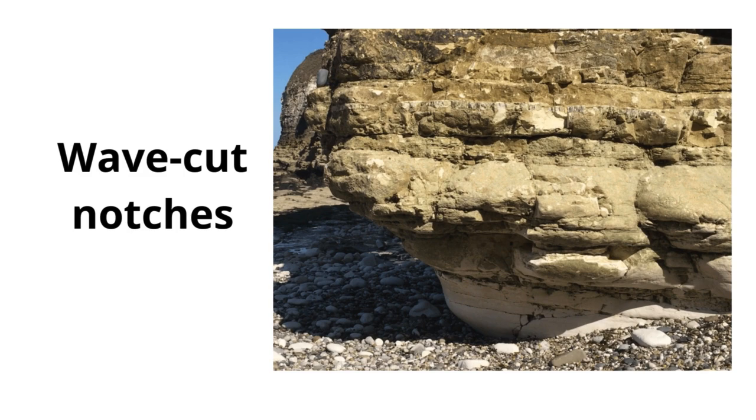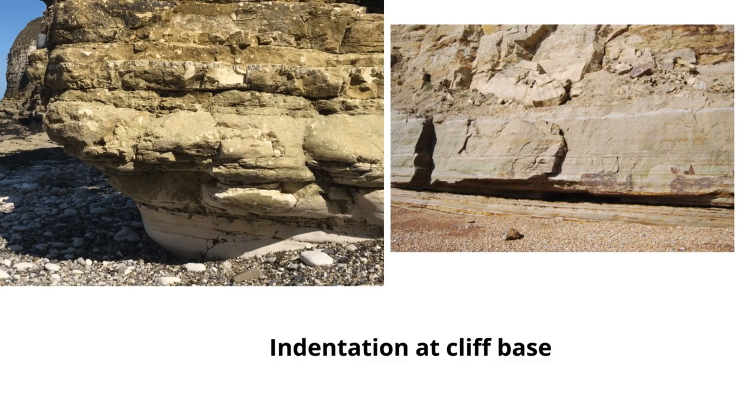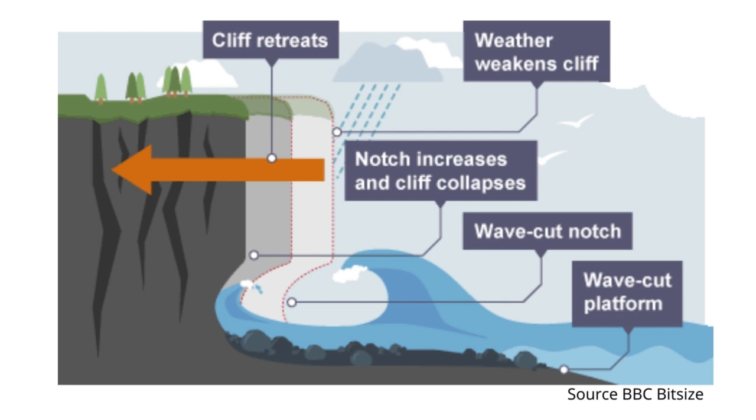The next erosional landform is the wave-cut notch. A wave-cut notch is simply a groove, notch or indentation formed along the base of a cliff when it is undercut by the sea. A wave-cut notch occurs where the waves break against the cliff and where erosion is most powerful. The photograph shows a wave-cut notch being formed at the base of a cliff. The waves can erode only the parts of the cliff that they can reach, so the base is eroded faster than the rock above it.